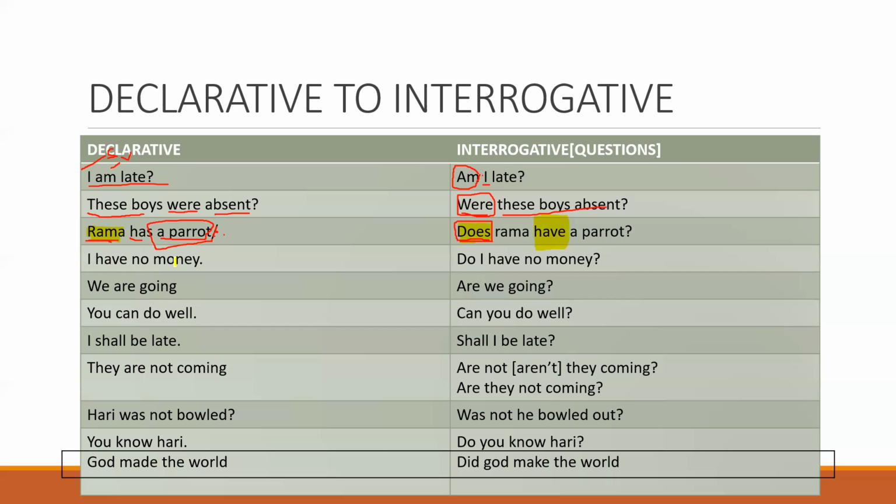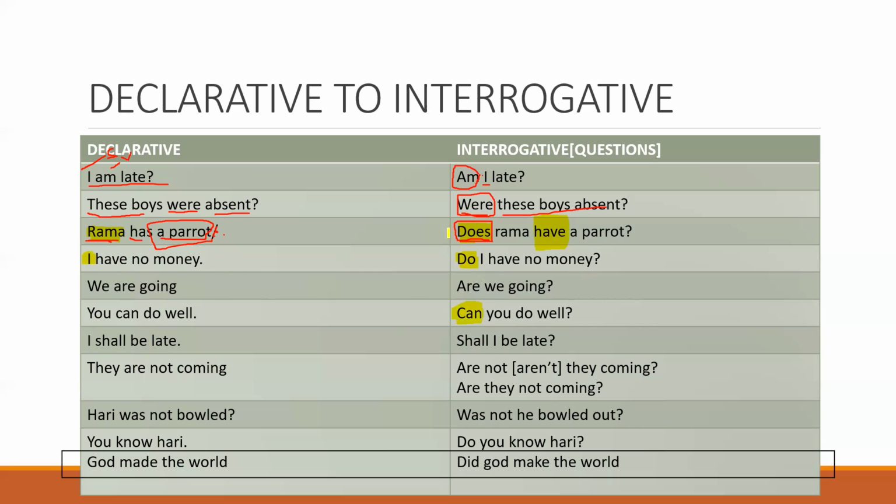Okay. I have no money. Present tense. A verb is not there. Do I have no money? Do you will add. Why do? First person singular is there, I. So you are going to add here do. Okay. We are going. Are we going? Simple. Can you do well? Just bring the verb forward. Take care in these sentences only.